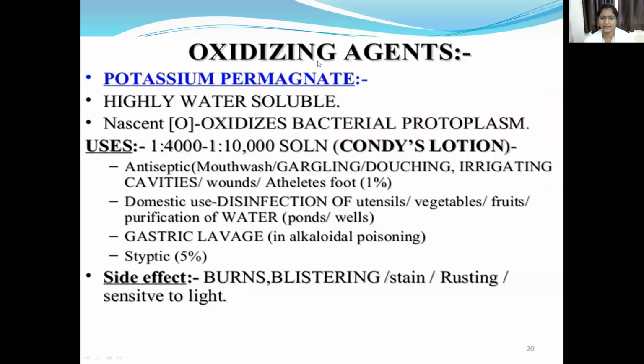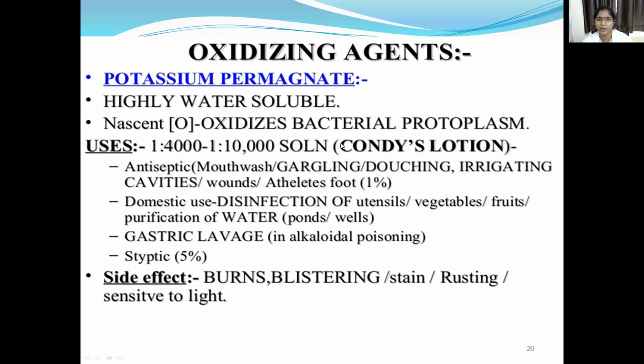Then coming to the oxidizing agents, they are highly water soluble, and they inhibit the bacterial protoplasm. Potassium permanganate oxidizes bacterial protoplasm, and is used in 1:4,000 to 1:10,000 solution, such as Condy's solution or lotion, which is used as an antiseptic. It is also used in gargling, douching, irrigating cavities, mouthwashes, and for athlete's foot.